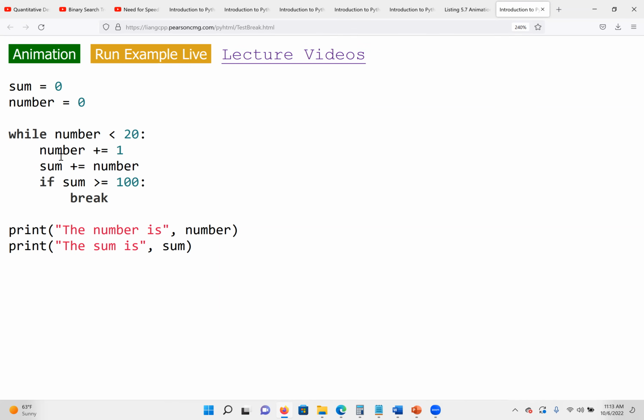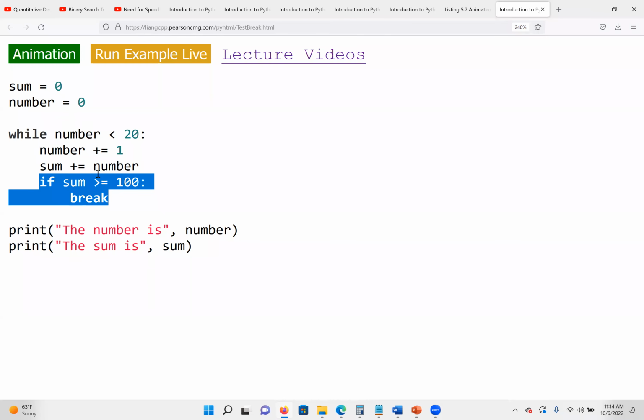So sum will begin from 0. So sum equal to 0 plus what? Our first value, whatever the number is, we start from 0. So 0 plus 0, 0 plus 1, etc. We keep going. But now we said what? This is what we are learning now. If I remove this, it means I'm going to add all the numbers from 0 to 19, because when we reach 20, the loop will be false.